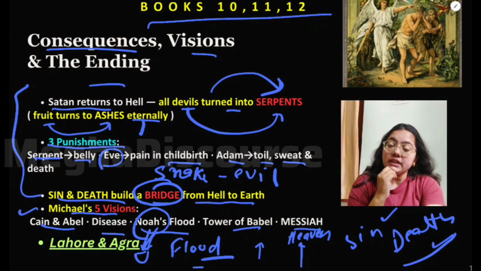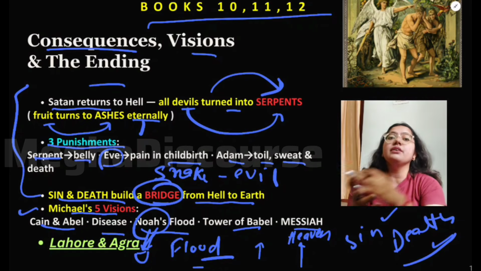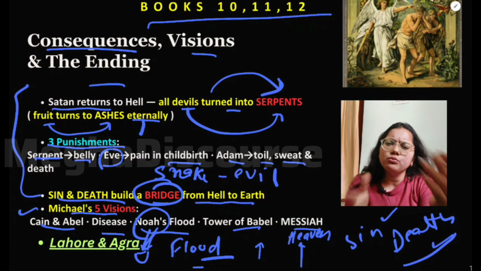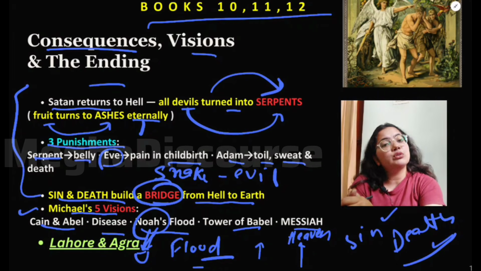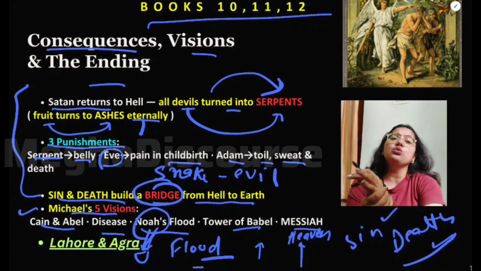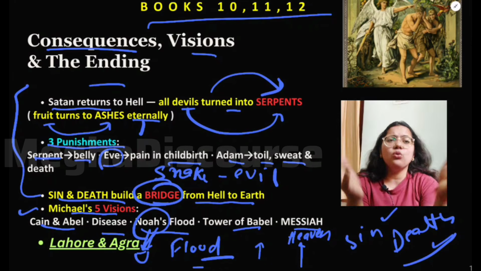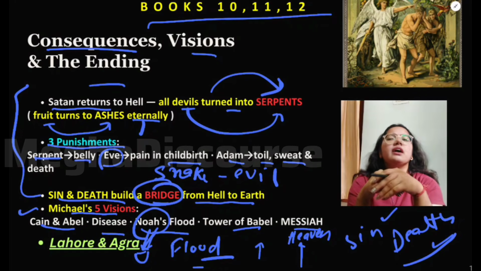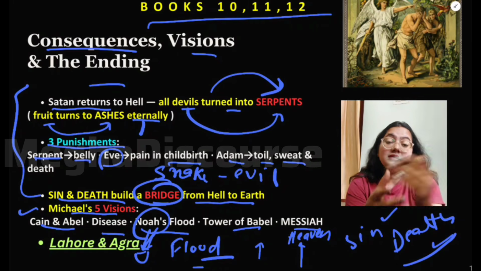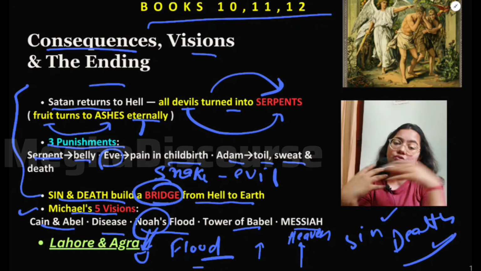And then we have the Messiah, who is basically our Jesus Christ. He says that there would be a Messiah who will be born and resurrected, and he will die for you, for your humanity, and for the sins that you have committed. But the only condition is that you have to realize your sin, and he will atone. After listening to all those things, Adam and Eve feel good that, okay, even if we are expelled from the Garden of Eden, we have at least our Jesus Christ with us, who will atone for us, who will pay the price of our sins.